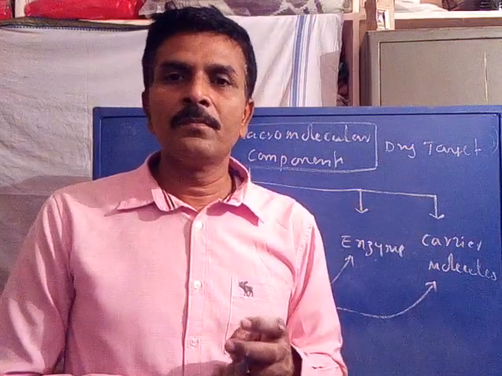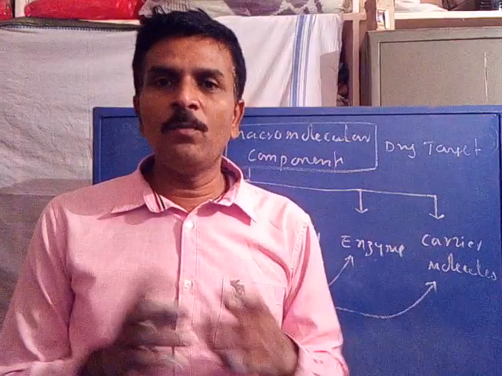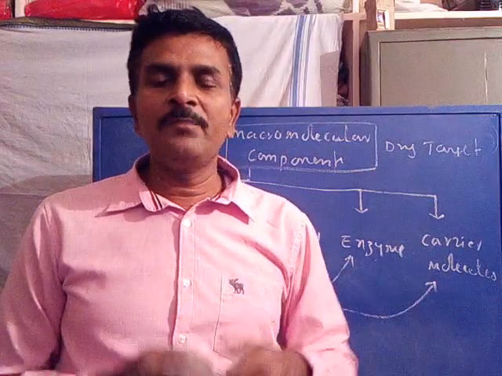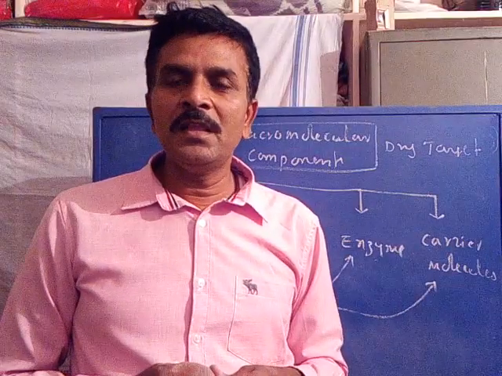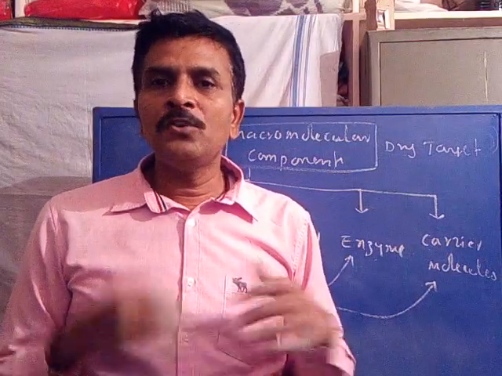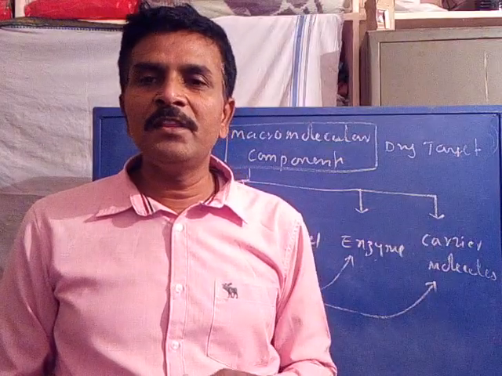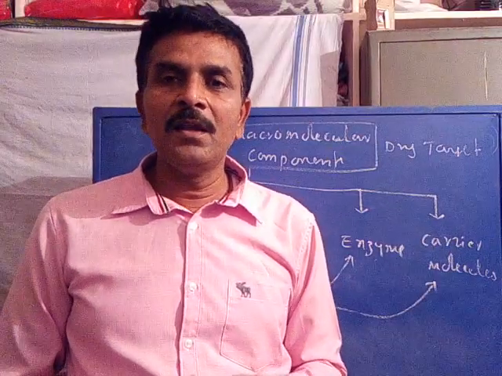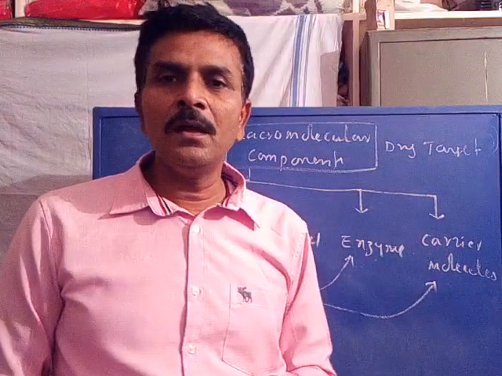After that, we have discussed a little bit about the drug targets, the macromolecular components, four types of them, how they are involved in the cause of disease, and how the drug will bind with these four kinds of drug targets and correct their function. We will discuss this in the next class.